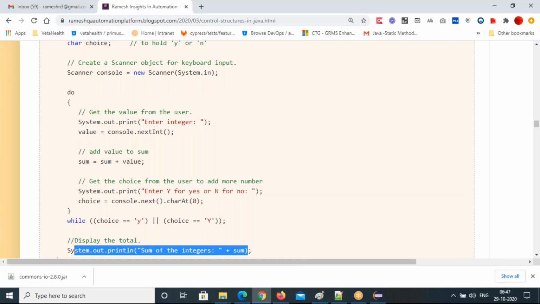So Ramesh, instead of doing do while, we can directly do everything in while only, right? But how many numbers do you want to add? How can you get a choice? I want to add more numbers. How can you get that choice?